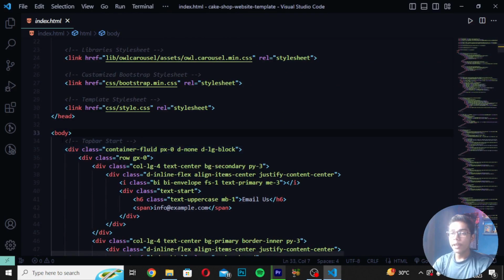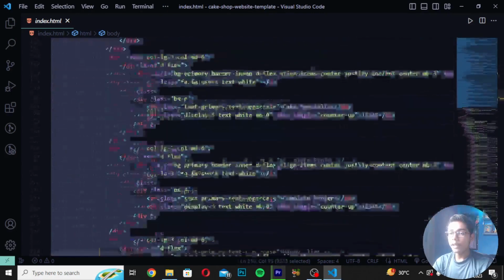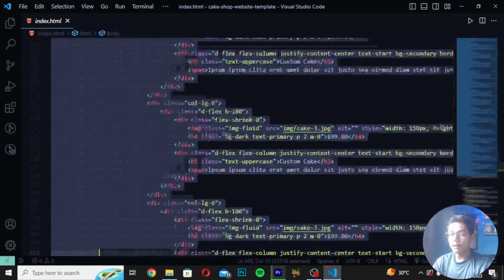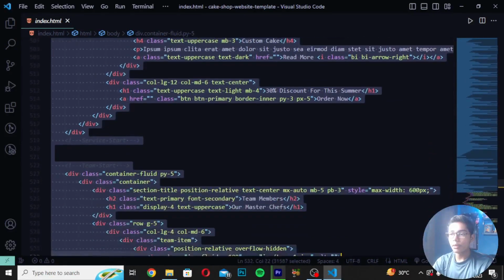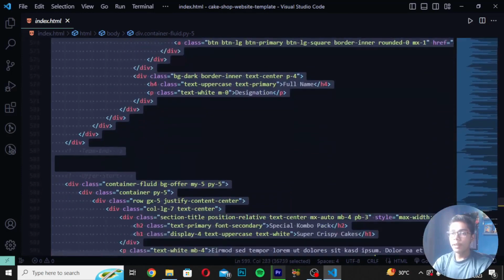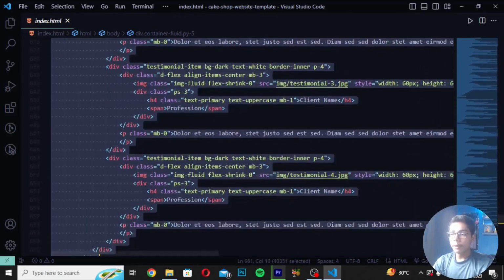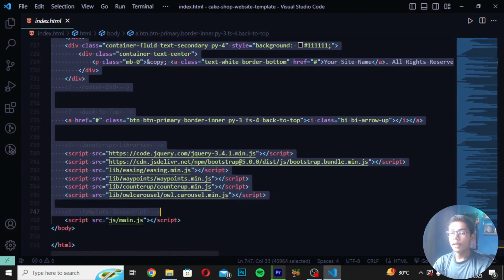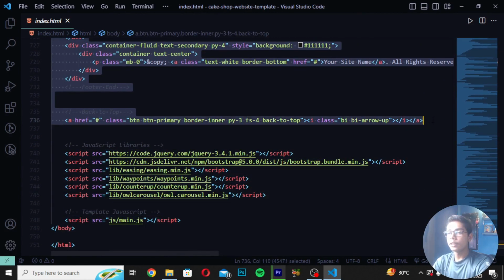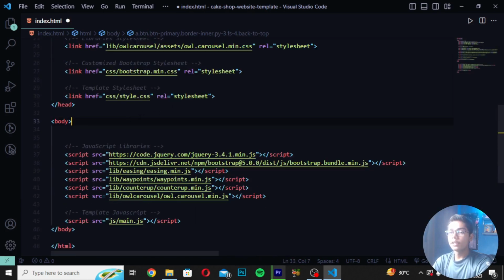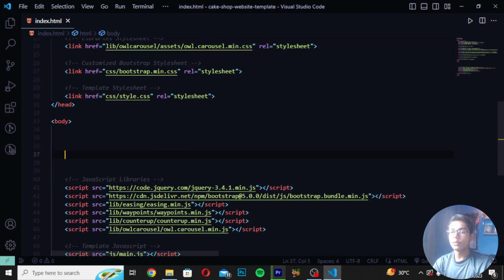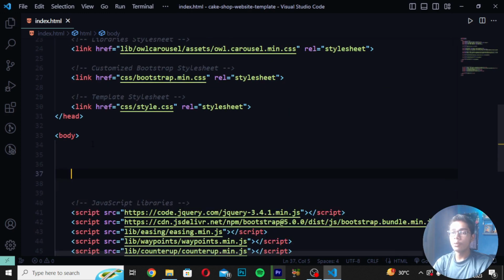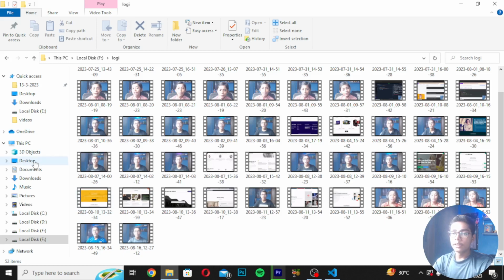Then I will be removing all these files because I will not be needing them, since I am using my own code here. So I will not need these files to work with. After moving here, you have to remove this thing from here, and after removing, press Ctrl S to save everything, and then zoom in so you can see all my code.